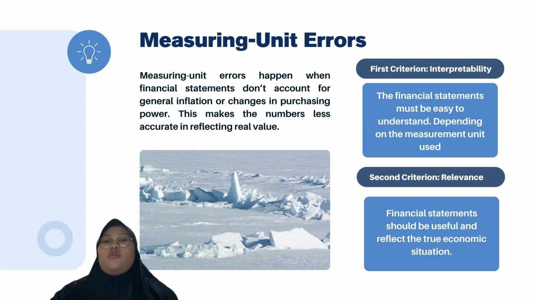The next, measuring unit errors, what are they? These errors happen when companies don't adjust for inflation. So the money values on the report don't show what they're really worth. Best way, use a method that adjusts for inflation so the numbers show real value, easy to understand, or interpretability. If reports use old costs, they are shown in number of dollars or NOD. If reports adjust for inflation, they are shown in command of goods or COG, what you can buy with that money. Usefulness or relevance. Good reports should help people understand the real situation. COG is better than NOD because it shows both price changes and inflation.